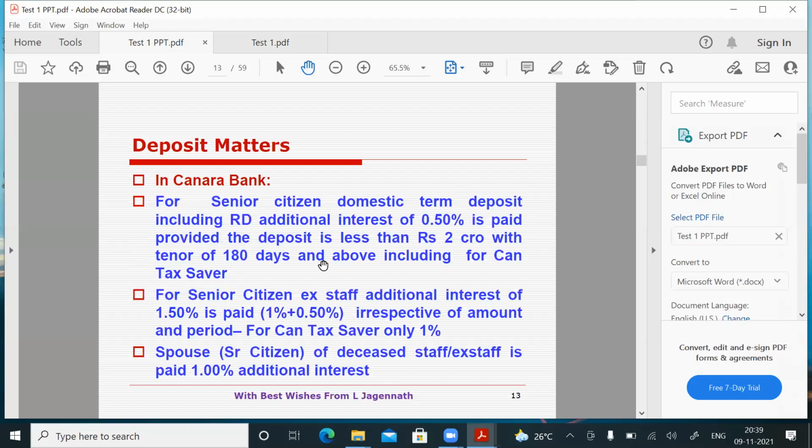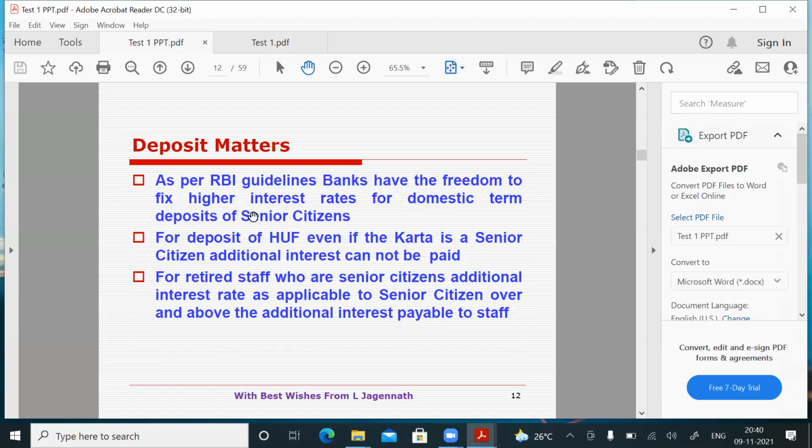As per Reserve Bank of India guidelines, banks have the freedom to fix higher interest rates for domestic term deposits for senior citizens. Additional interest for senior citizens is at the discretion of the banks. RBI has not told what additional interest banks have to give. In Canara Bank, we are giving 0.50%. Additional interest is permitted only for senior citizen deposits, only for domestic deposits, including RD. Additional interest is not permitted for NRO, NRE, FCNR, etc.